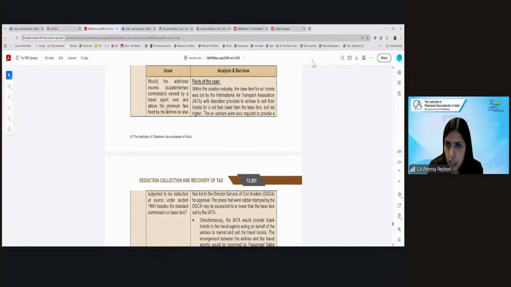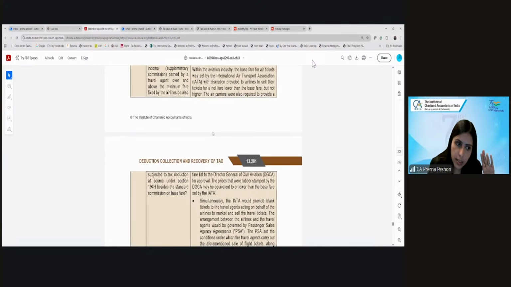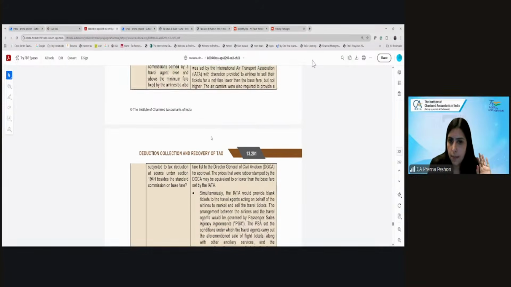In case of air tickets, the base fare is decided by the International Air Transport Association, IATA. Base fare. Agents are given the discretion to sell the tickets for a fare lower than the base fare, but it cannot go higher because otherwise the airlines can charge exorbitant rates. So base fare doesn't mean the minimum fare, it is the maximum fare. You can go below the base fare. Right? Now the prices are decided by the airline, approved by the DGCA.